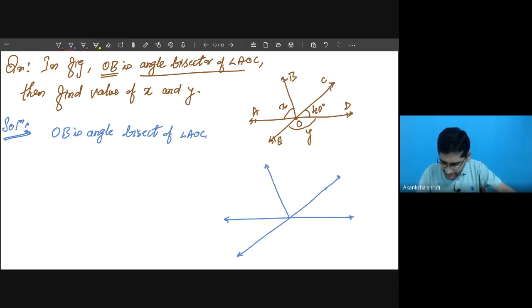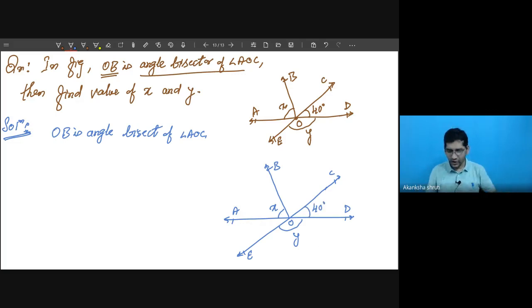A student, watch this carefully. Mark these points A, B, C, D, E. This X is equal to 40. Very good. X, and this one is our Y. This one is our 40 degree.